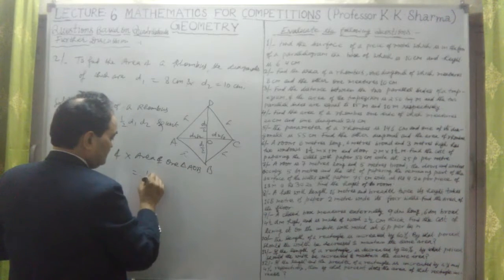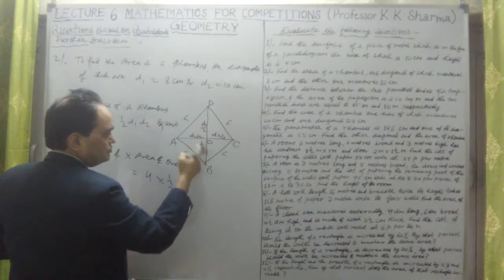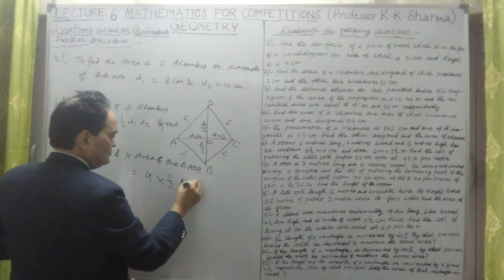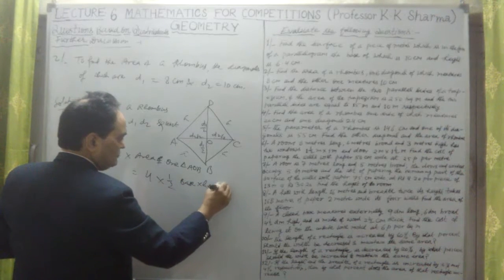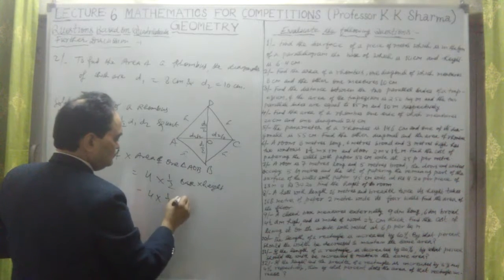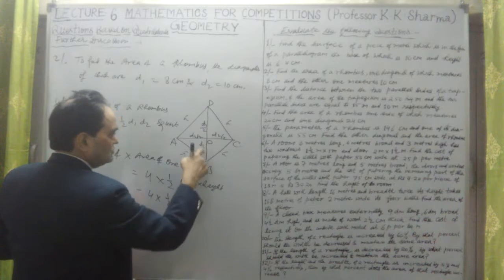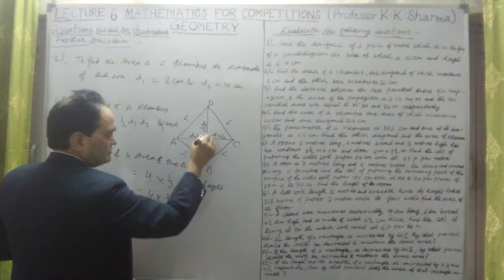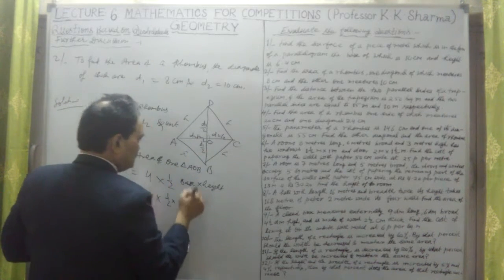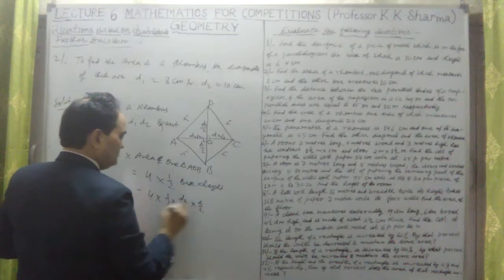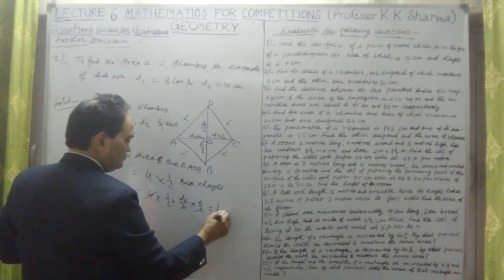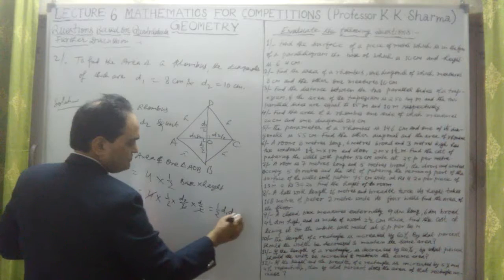What is the area of a triangle? This is half base into height. If I take d2 by 2 as the base, the area of a triangle is 4 into 1/2 into base d2 by 2 into height. This is a right angle triangle, so half base into perpendicular or height, and the perpendicular is d1 by 2. So 2 times 4, the 4 cancels out, and we get half d1 into d2. This is the basic formula for the area of a rhombus.